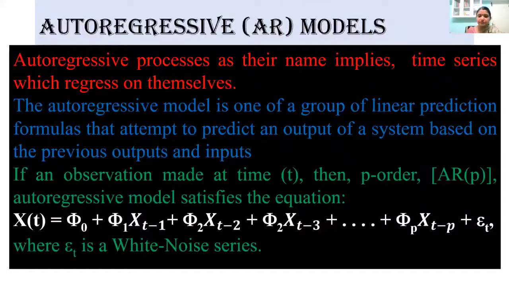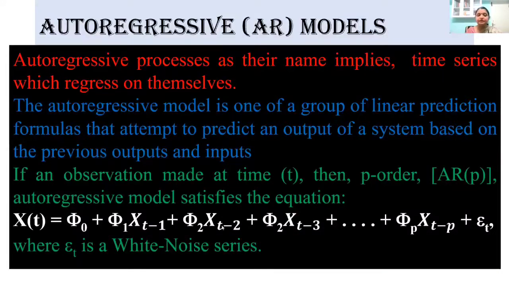If an observation is made at time t, then P order, the meaning of P order is how many lags would you like to refer to. Say today's value, if you like to depend only on yesterday's value, then the order of regression will be 1. If you like to depend on past 2 observations, then the order of lag would be 2. So the order P refers to how many past time periods you are going to depend on. So that is what is AR(P).